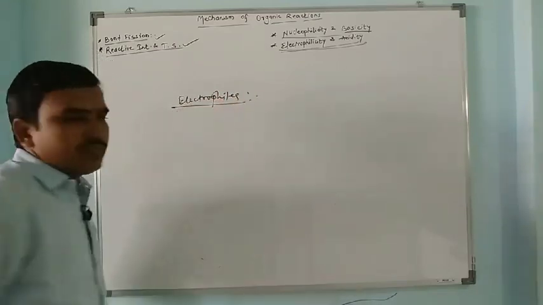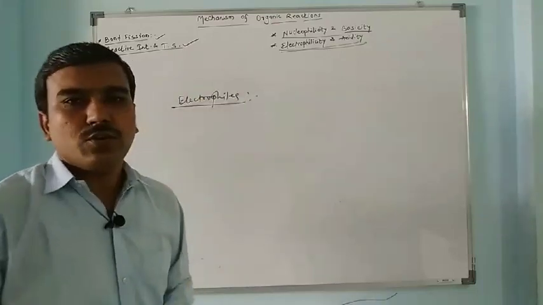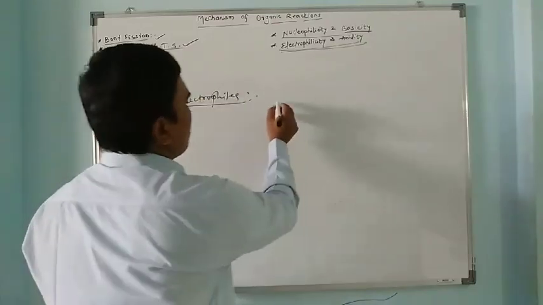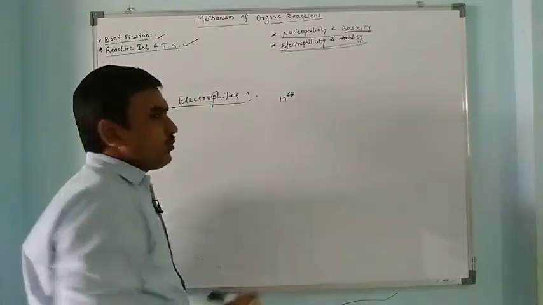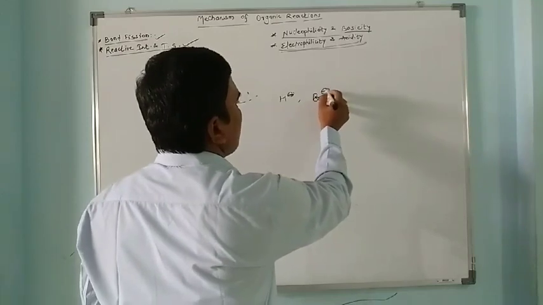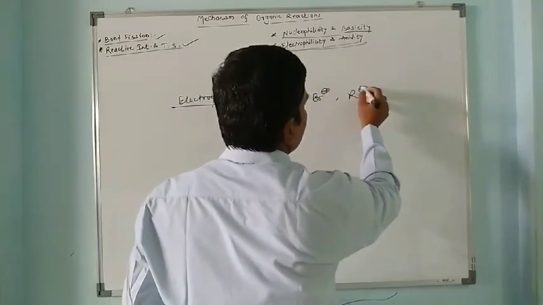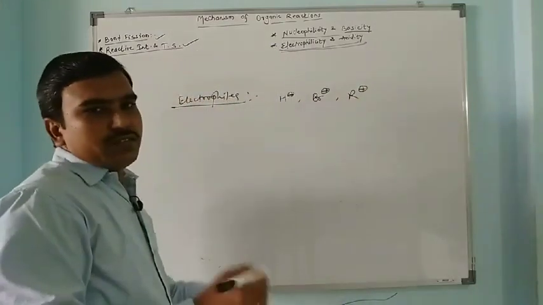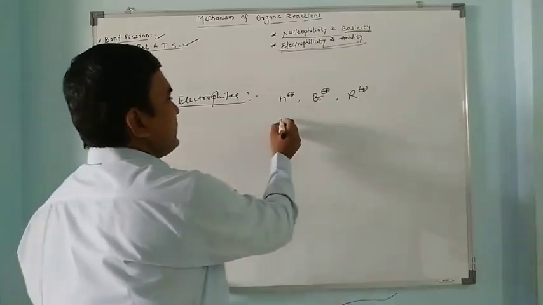What are electrophiles? Electrophiles are electron deficient species that take electrons from nucleophiles. For example, the H plus ion is the very simplest electrophile. In a bromination reaction, there is a Br plus ion as well. So these are electrophiles. Some electrophiles may not have a positive charge, such as AlCl3.